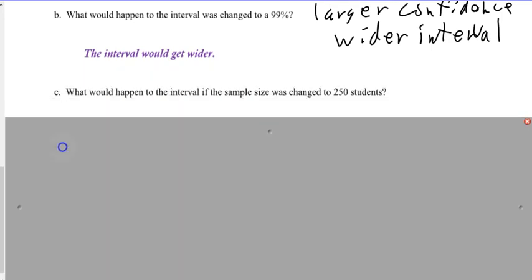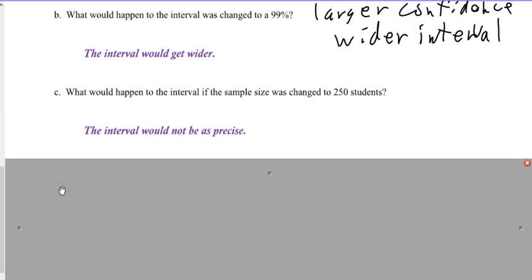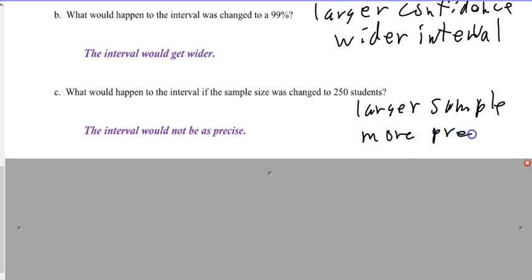What would happen in the interval if the sample size was changed to 250? It would not be as precise. So, larger sample, more precise. Consequently, not going to write it down, smaller sample, less precise.